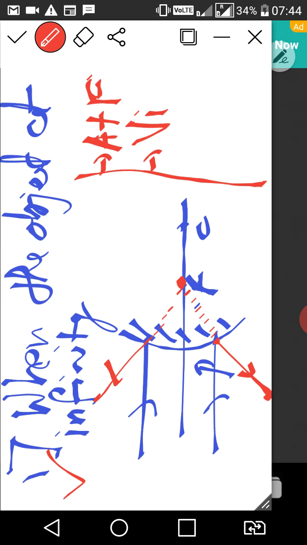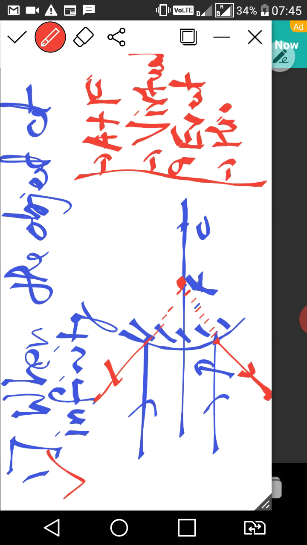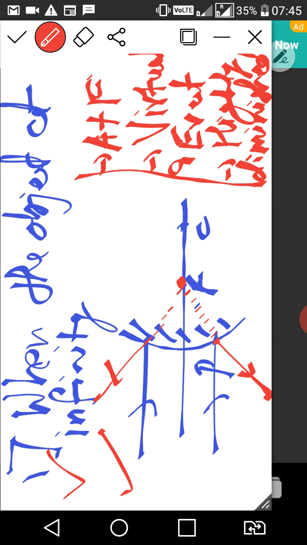So nature is virtual and erect. Remember erect this time, right class? And last, size is highly diminished. So after the theory, draw the diagram and mention these 3 points.